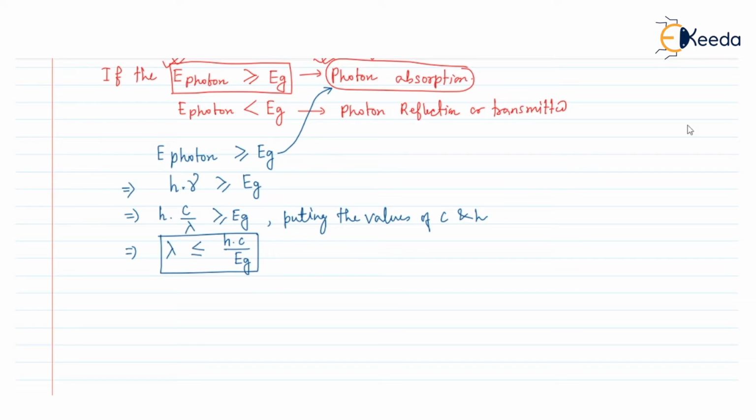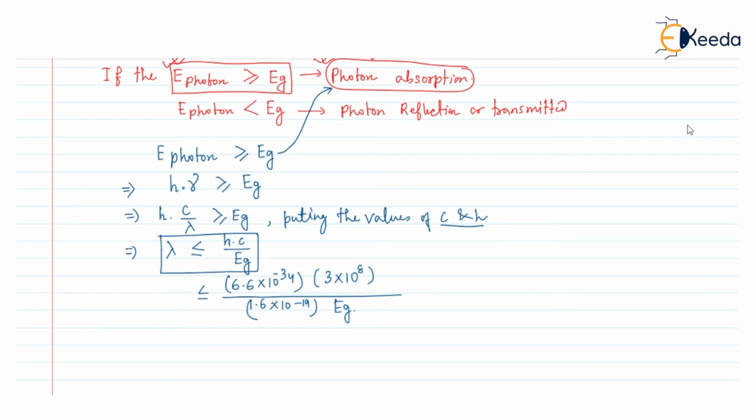Now if I put the value of c and h in this equation, h equals 6.6 into 10 to the power minus 34, and c is 3 into 10 to the power 8, and Eg, if I convert from electron volt to joule, is multiplied by 1.6 into 10 to the power minus 19.